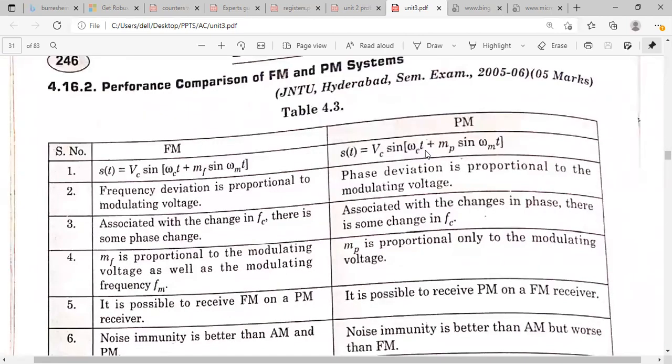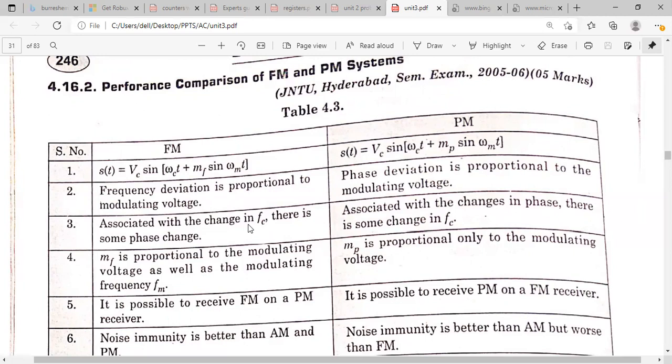And these are the performance comparisons of the FM and PM systems. We know the standard expressions, and here we are going to integrate the modulating signal. After integration, you will get this one, right? Single tone FM we derived, and here also you can write the expression for the phase modulated wave. So these two are the standard expressions. And here the frequency deviation delta F is proportional to the modulating voltage, and here the phase deviation is also proportional to the modulating voltage.